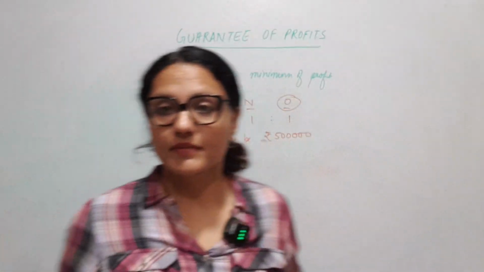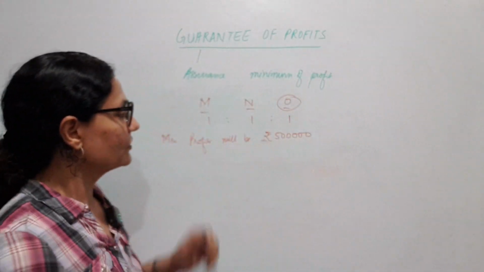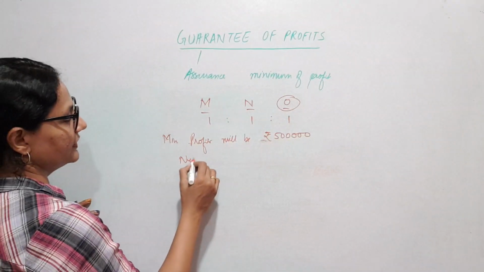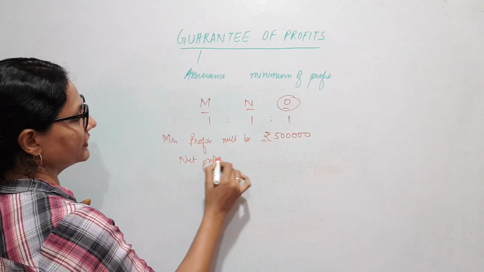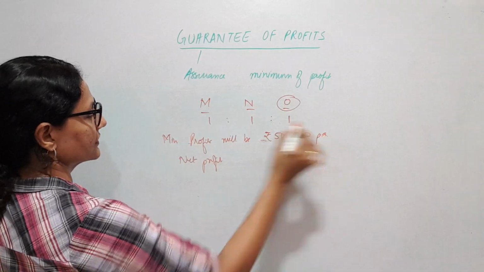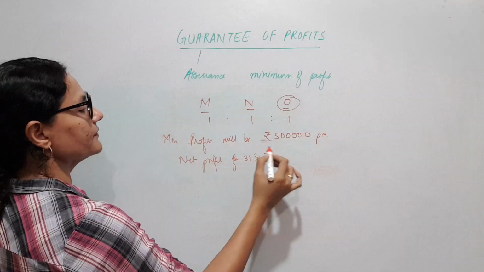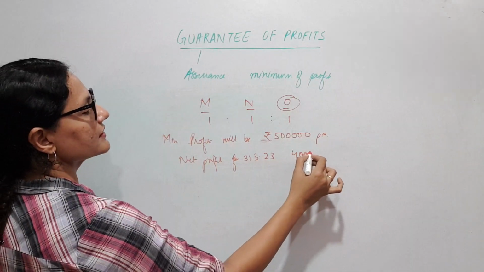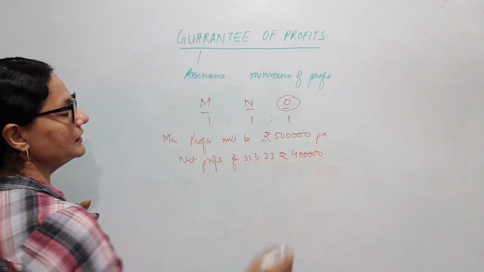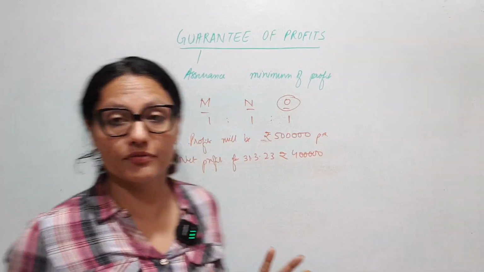Minimum, can be more. So the actual net profit for a particular year, say for 31/3/23, was only 4 lakhs, less than the guaranteed profit.